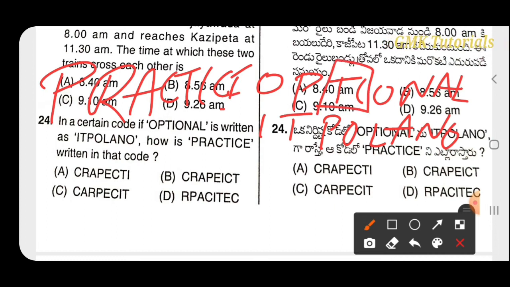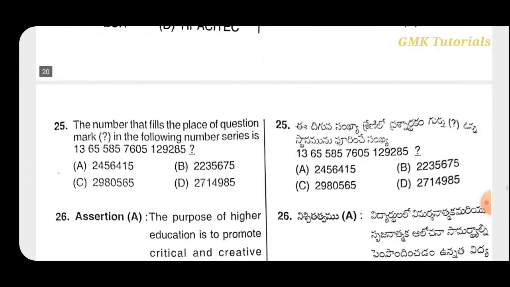Here TI, they wrote IT. So 1, 2, 3, 4, they wrote 4, 3. Here also CA, we have taken it as CA. After that OP, they wrote it as RP. So CARP means the correct option is C.